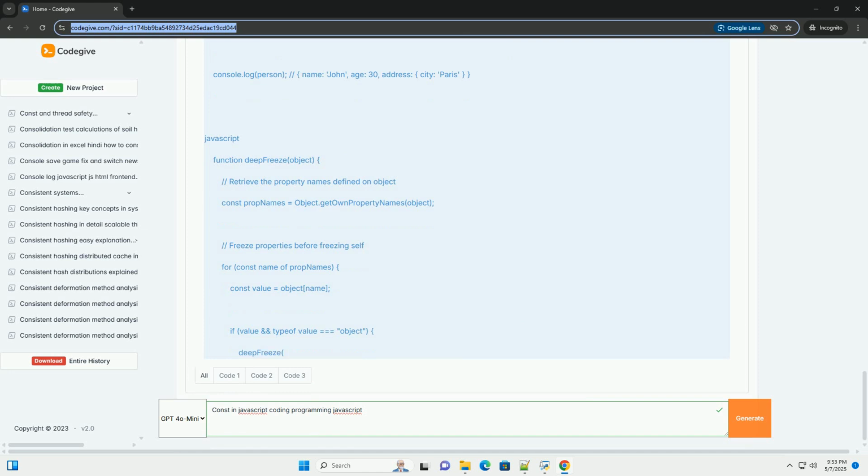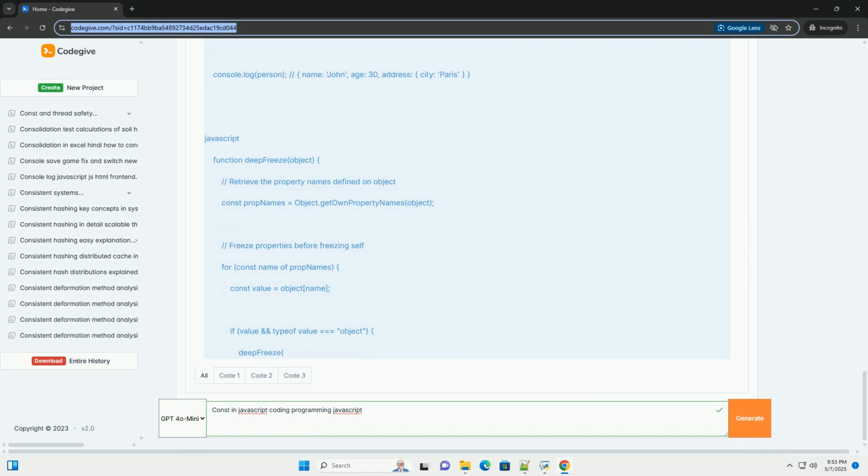Achieving immutability, or something closer to it. If you truly need immutable objects or arrays, const alone is insufficient. Here are some techniques you can use to achieve immutability, or at least simulate it for your own code. 1. Object.freeze. This method freezes an object, preventing new properties from being added, existing properties from being removed, and existing property values from being changed. It returns the same object that was passed in, but now it is immutable.